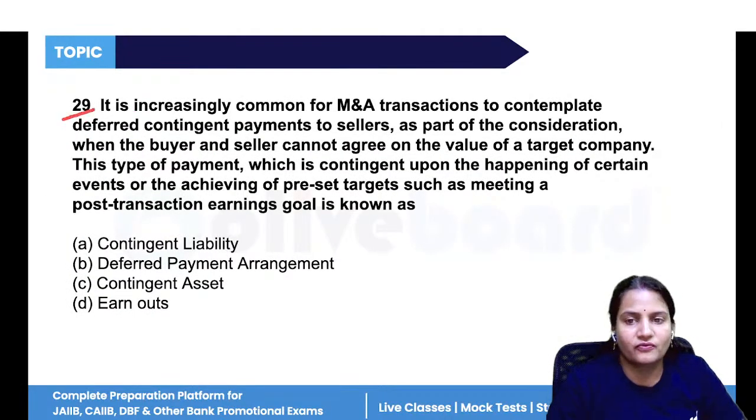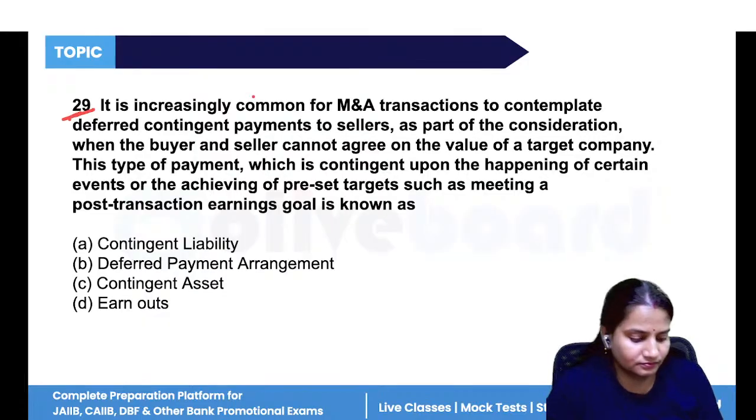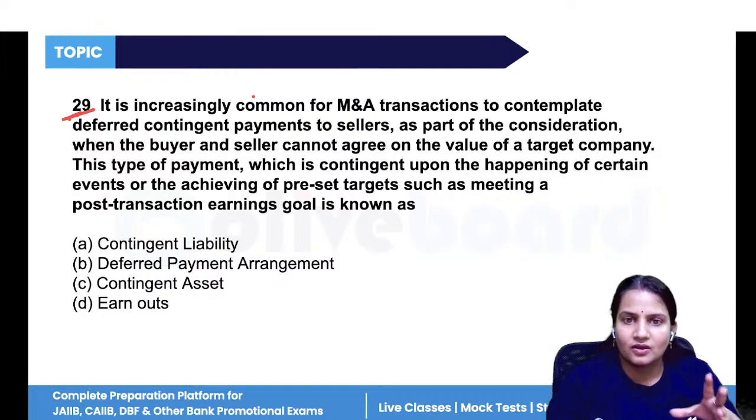Next, question number 29. What the question is saying again, mergers and acquisition.